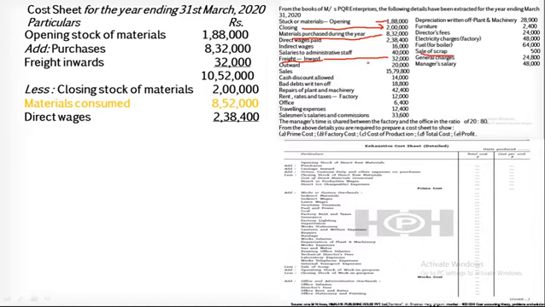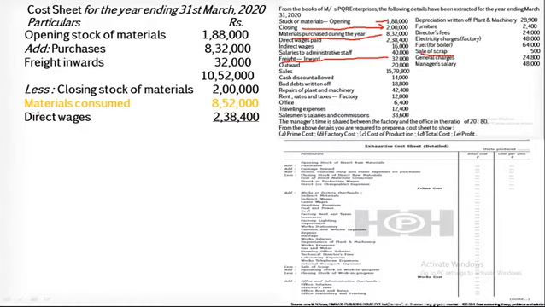So if you look at this, here are the add purchases, carriage inward, after closing stock. From this closing stock we can also minus the sale of scrap of raw material, but as it is not mentioned that it is a sale of raw material, therefore it has not been minus from this particular stage.